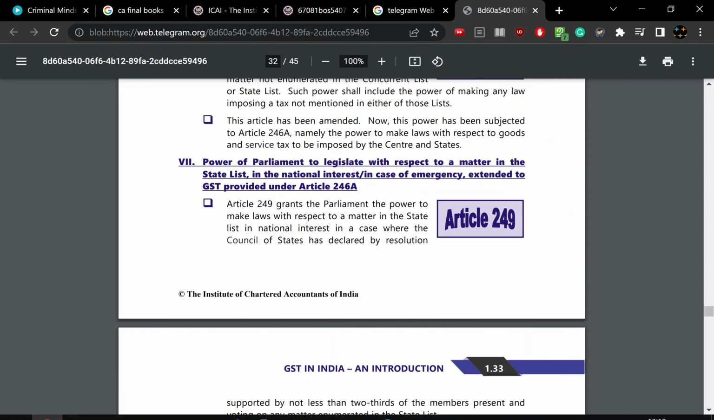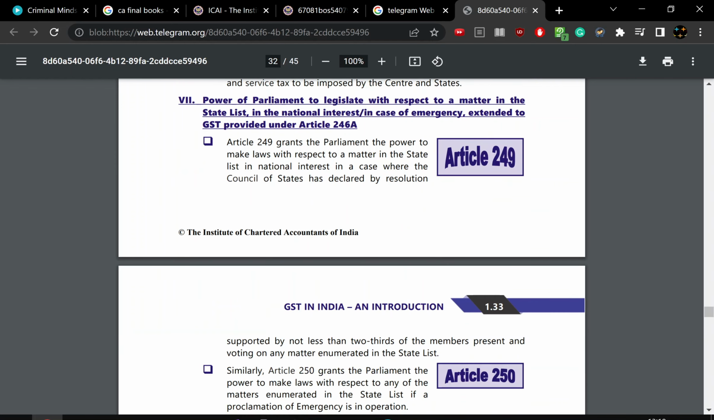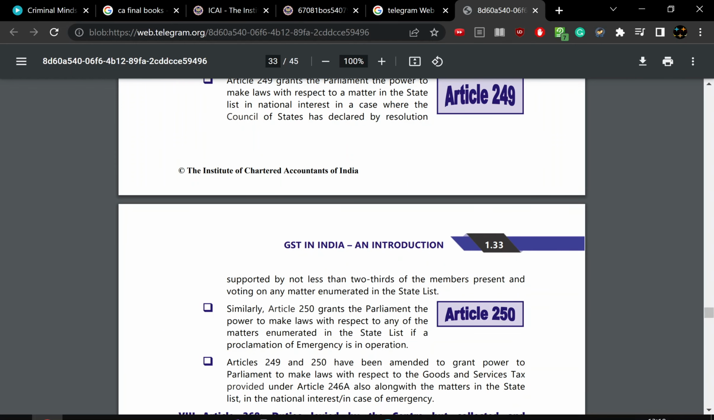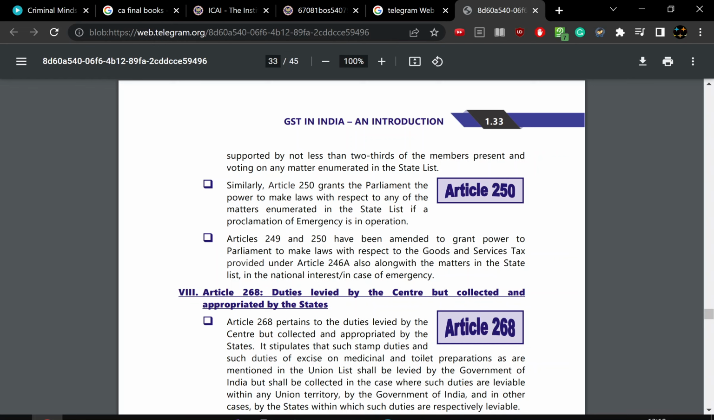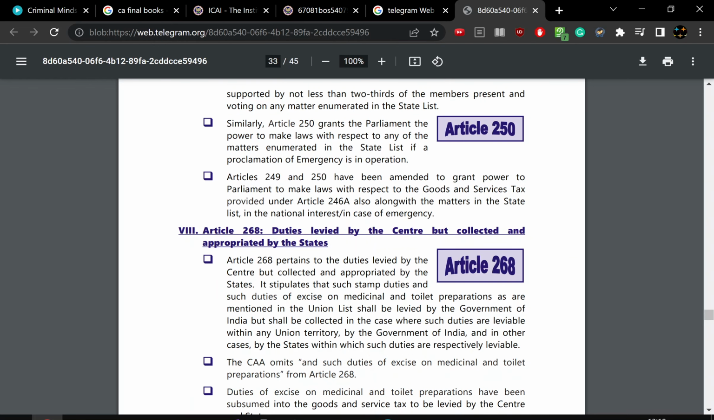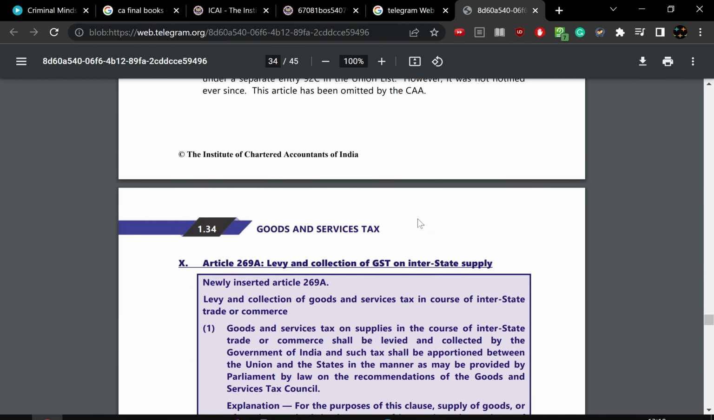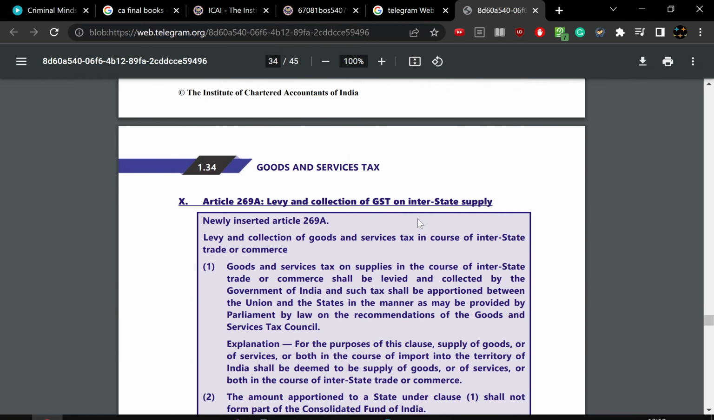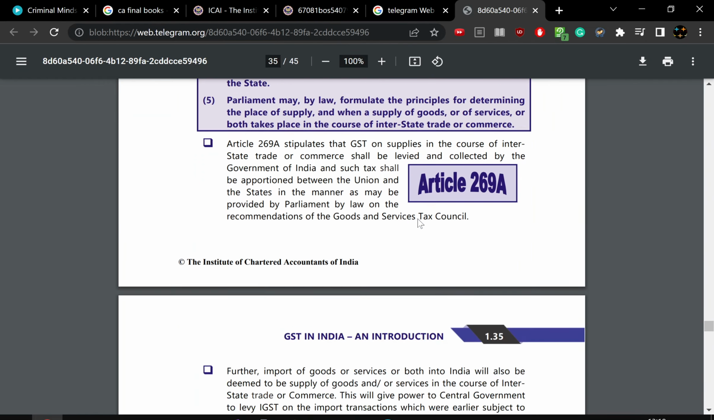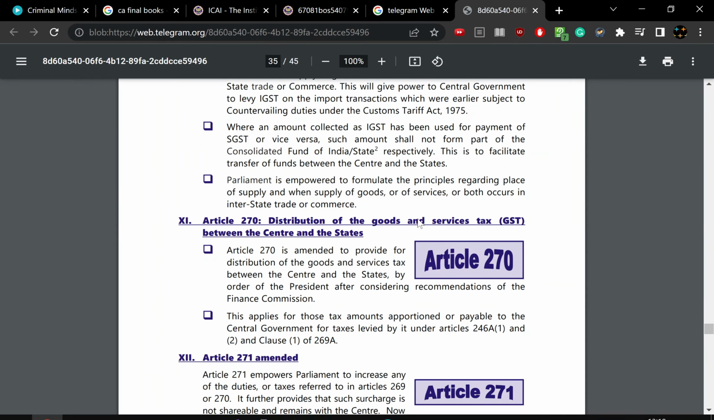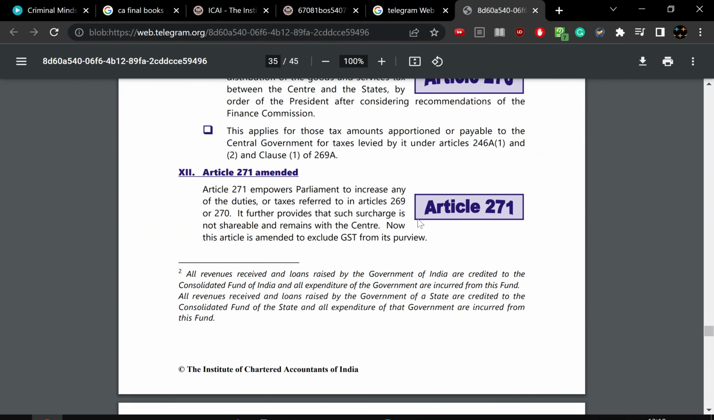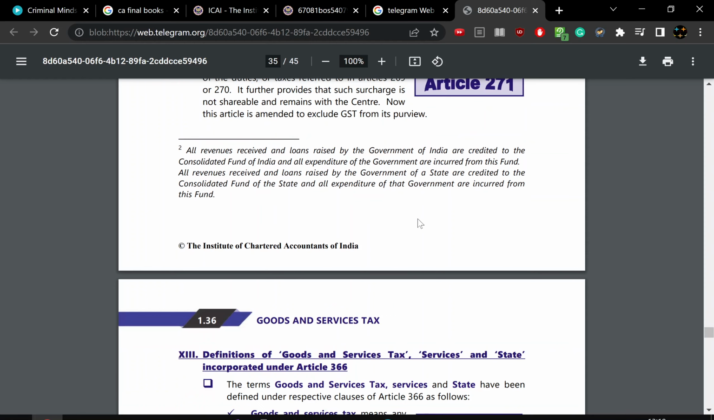amendment, and the power of the Parliament to legislate with respect to a matter in the state list in national interest in case of emergency, extend to GST provision under 246A, that is 249, then 250 and 268, the duty of the center in collecting and appropriating the taxes, and 268A, empowering and levying taxes, and 269A, levying and collection of GST in the interstate supply. 270, distribution of goods and services, and section 271 is amendment.